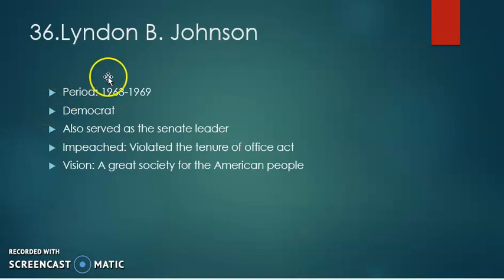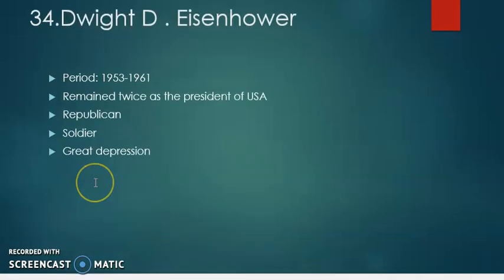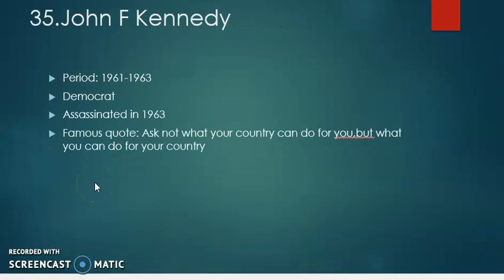Lyndon B. Johnson was the 36th president of USA, and he ruled USA from 1963 to 1969. He was a Democrat as well. And he also served as the Senate leader before, and he was also impeached for violating the Tenure of Office Act. And his vision was a great society for the American people.